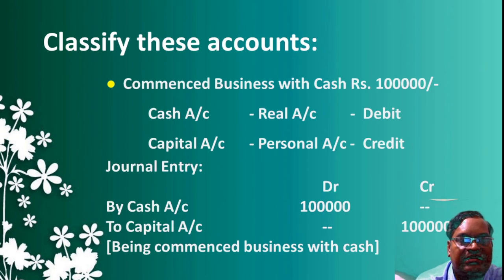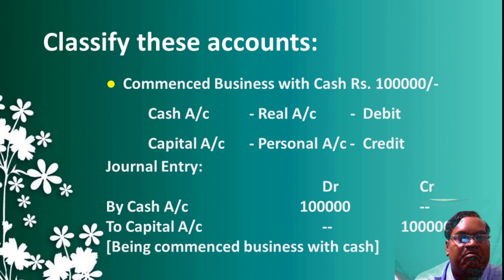Okay, when cash is invested into the business as capital, cash comes to the business, therefore it should be debited. And capital account is nothing but owner's account. He is the giver, he is investing money into the business, therefore he should be credited. So how are you going to make the journal entry?